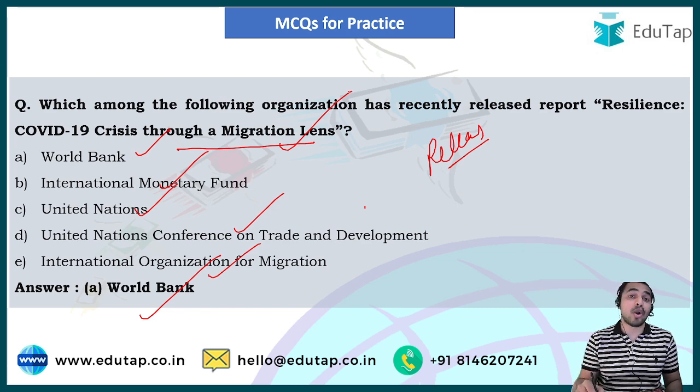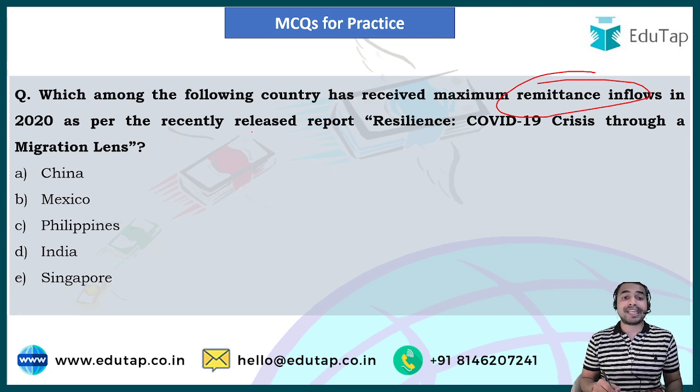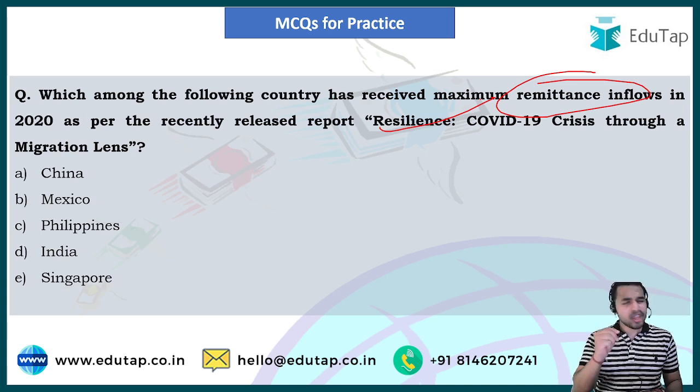So guys, now the second question is here on your screen. And guys, the second question is, which among the following countries has received the maximum remittance inflow in year 2020 as per the recently released report Resilience COVID-19 Crisis Through a Migration Lens? And guys, you are going to answer this particular question in the comment section below. And guys, see, once again, this particular question is from the top performer of this particular report.